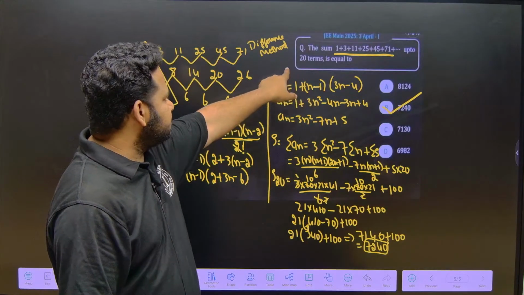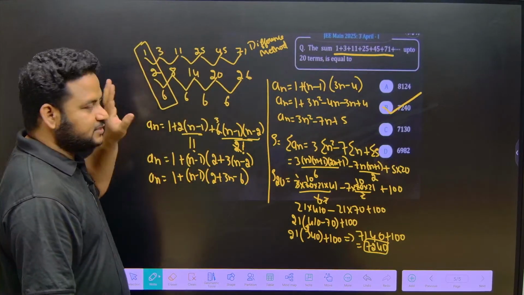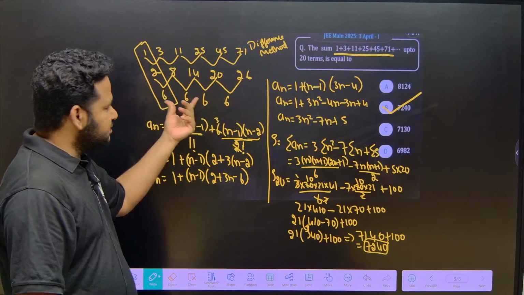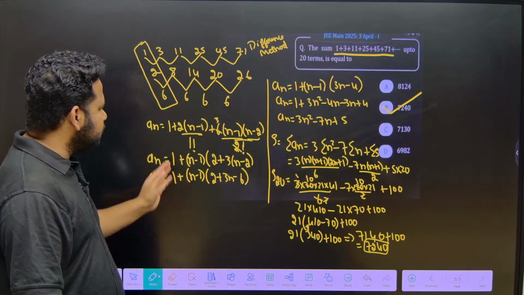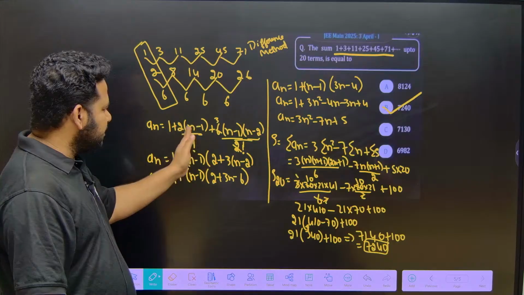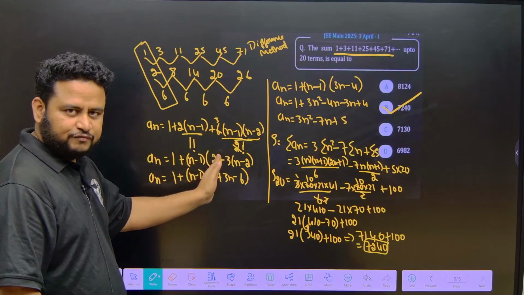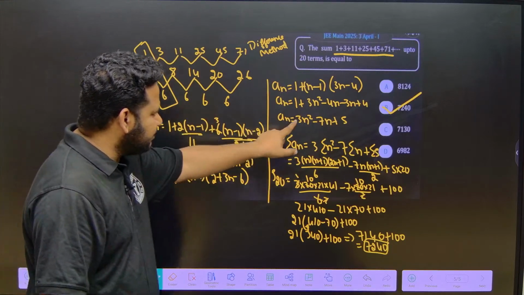Next, what did we do? The sum of these terms up to 20 terms is equal to what? So here we used the V_n method, I can say the difference method. We have to keep finding the difference until we get the constant difference. Here we got the constant difference as 6. So a_n is equal to 1 plus 2 into n minus 1 by 1 factorial plus 6 into n minus 1 into n minus 2 by 2 factorial. It will go on, but here it is ending at 6, we can end it here. We will get the value of a_n.